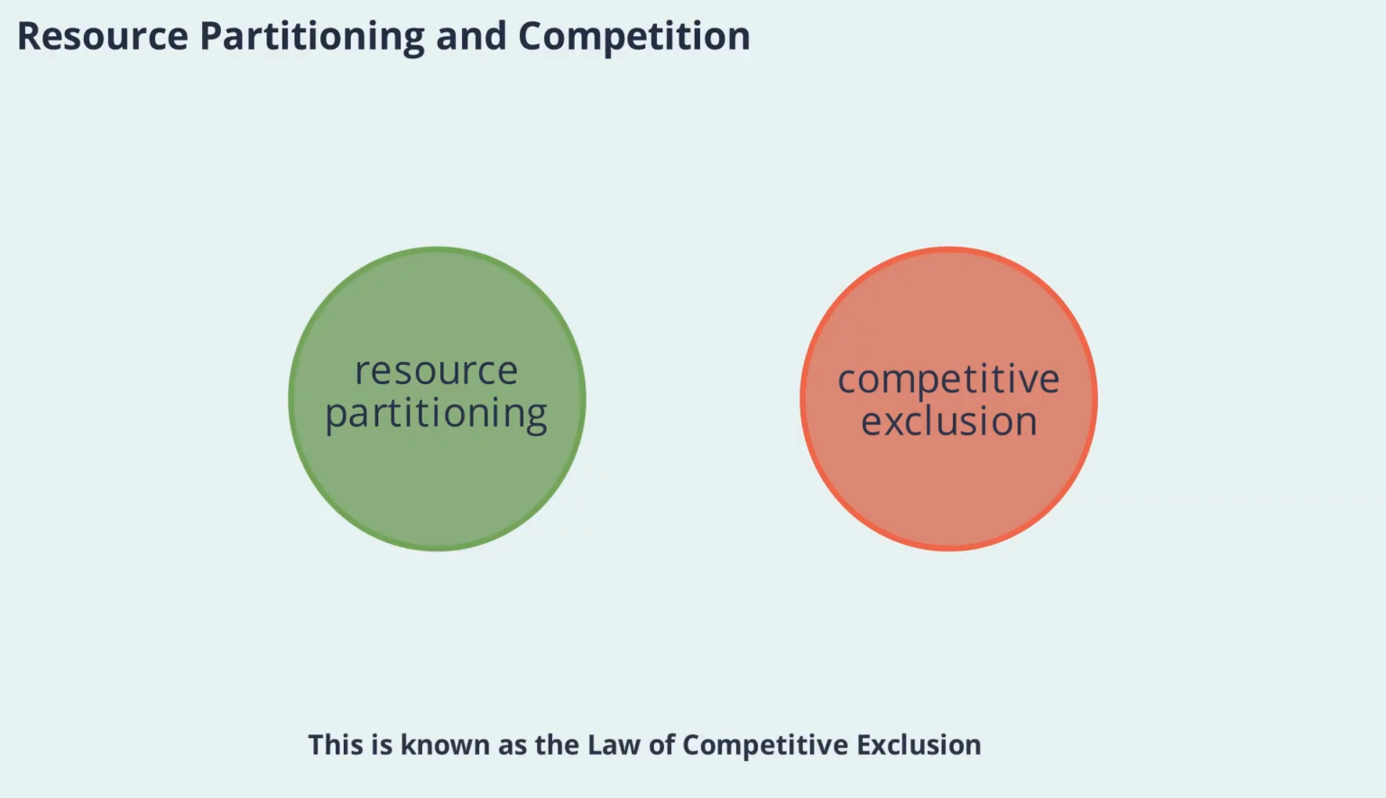This is known as the law of competitive exclusion. The outcome is either the extinction of one species or niche partitioning, where each species adapts to use different resources or occupy different spaces or times. This process allows multiple species to coexist in the same ecosystem by reducing direct competition.